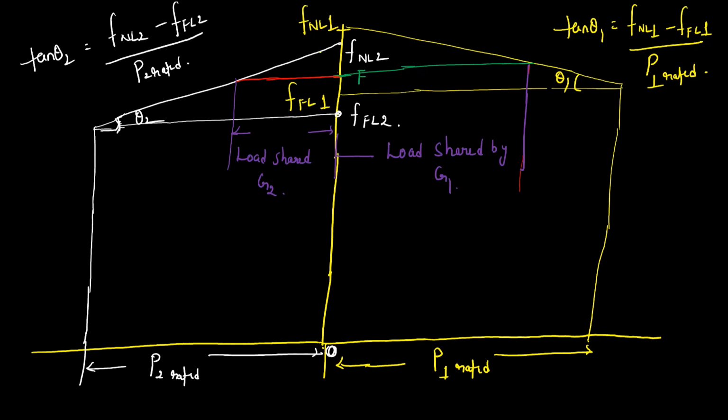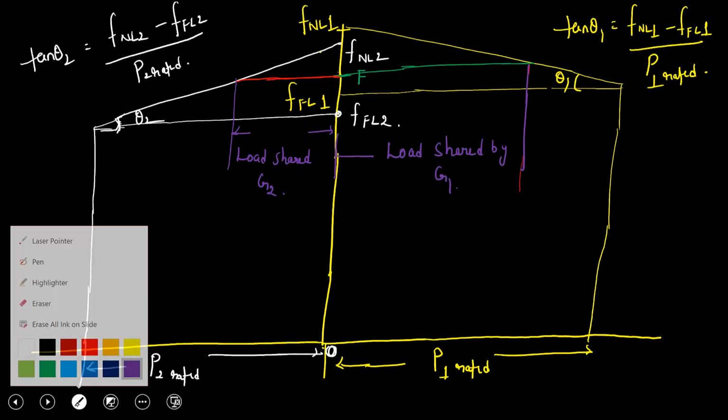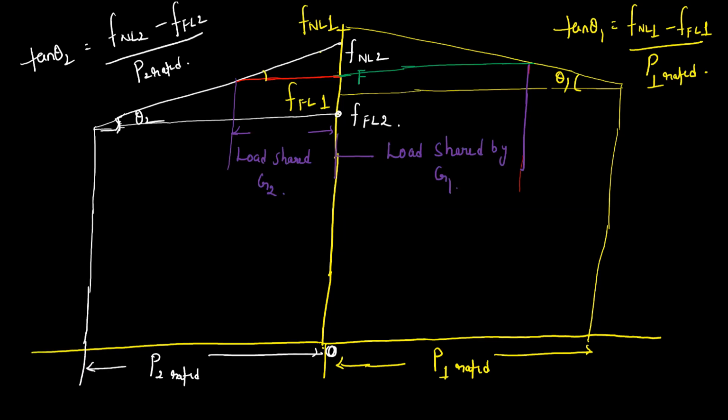Understand? So mathematically, how can we write it? Since these two triangles are similar, this also will become theta 2, and this will become theta 1. So from the same concept, tan theta 2 is equal to F no load 2 minus F divided by the load shared by generator 2.